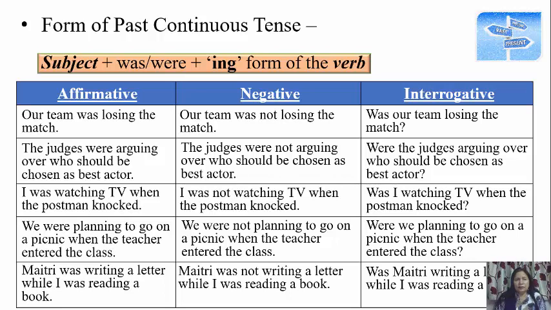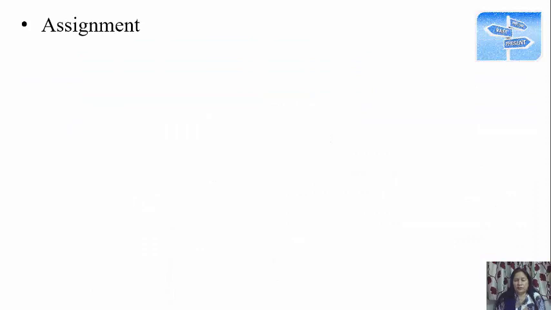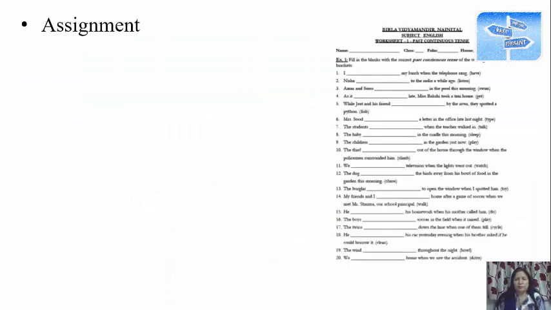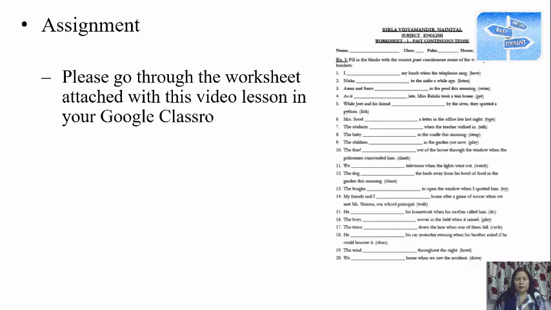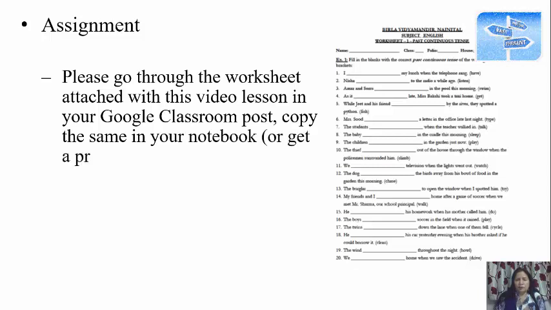Now let's go ahead with the assignment. And what is the assignment today? There's a worksheet. You have to go through the worksheet and solve it. Instead of giving you homework, I'm going to solve this worksheet here for you.